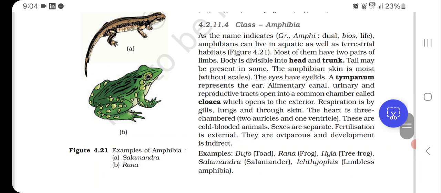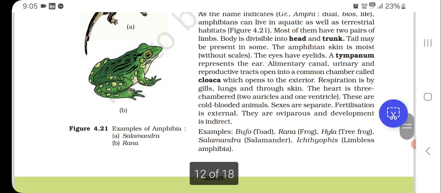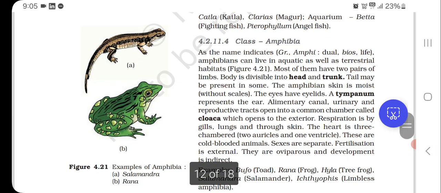The heart is three chambered, two auricles and one ventricle. These are cold blooded animals, sexes are separate. Fertilization is external, they are oviparous, and development is indirect. Examples are Bufo, toad; Rana, frog; Hyla, tree frog; salamander; Ichthyophis, limbless amphibia. Here are some examples of amphibia. The first one is Salamandra, the other one is Rana.